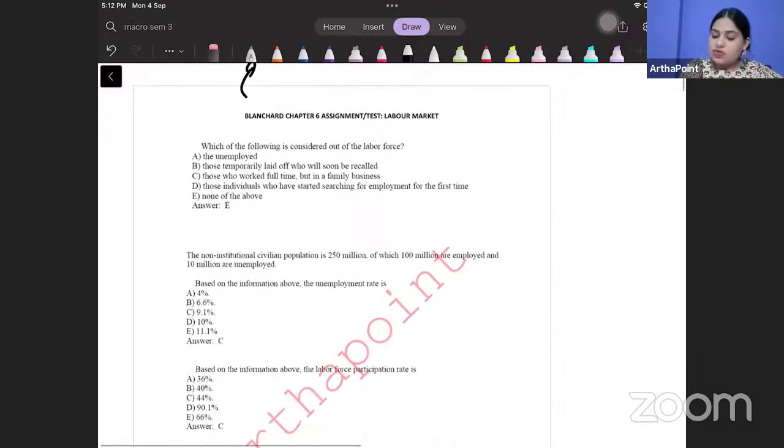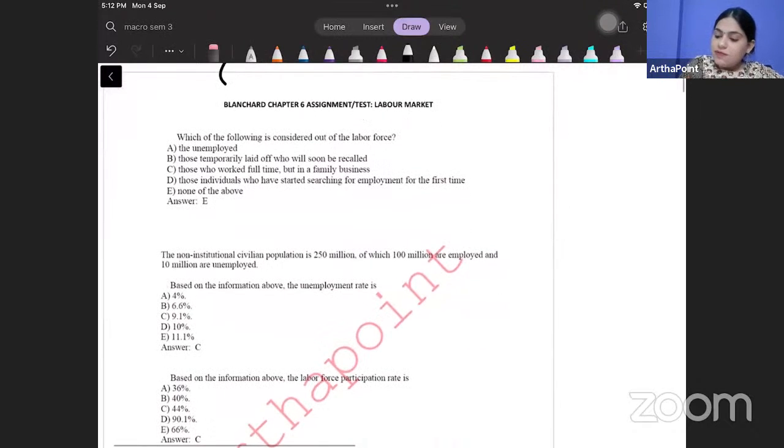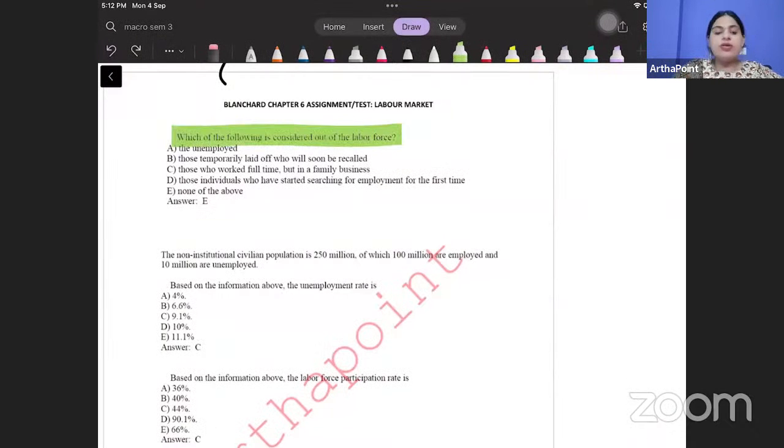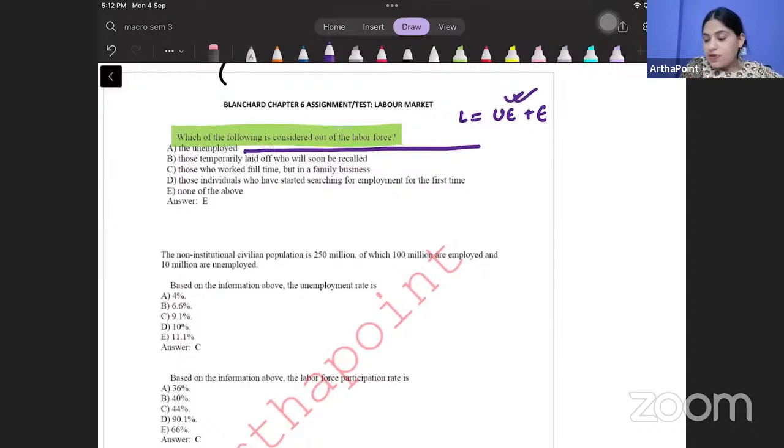Let us look at the first question for the day. Which of the following is considered out of the labor force? Okay, beta? So unemployed, no. Labor force is unemployed plus employed. So unemployed is part of the labor force, right? So these are part of the labor force. This is correct, beta. Come to the second option.